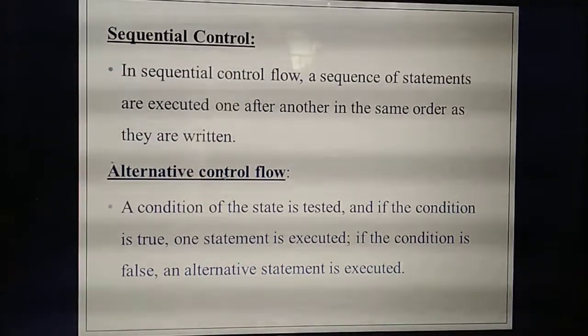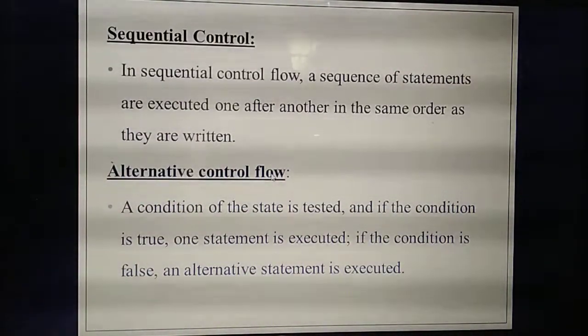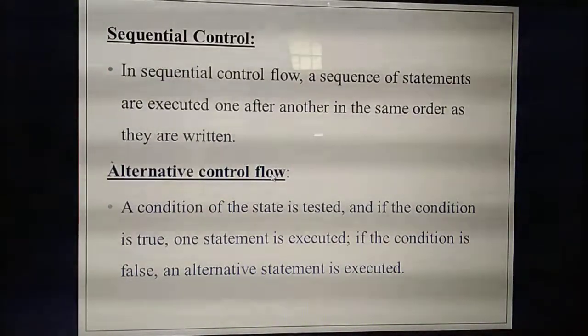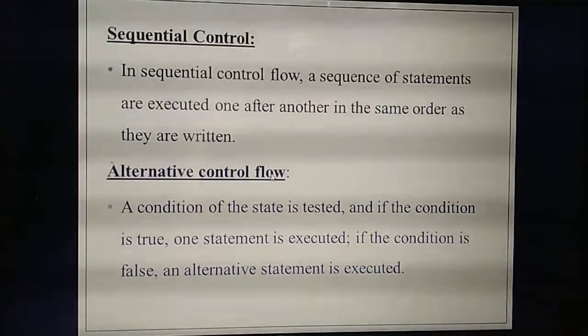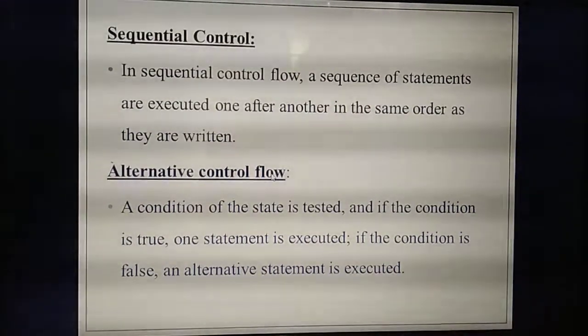Now read this line. This is very, very important. In alternative control, the condition is tested based on the state. If the condition is true, the true statement is executed. Otherwise, if the condition is false, the alternative next statement is executed.